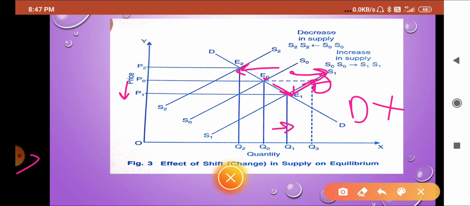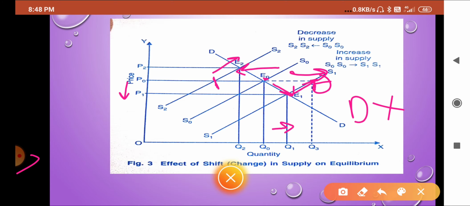So in case of decrease in supply, that new equilibrium should be here, but here demand is not available. So what will happen? If we are decreasing the supply, demand is here, means demand is more. Demand is more and supply is less. Equilibrium is not possible. As I told you, when both intersect, then equilibrium will be there.